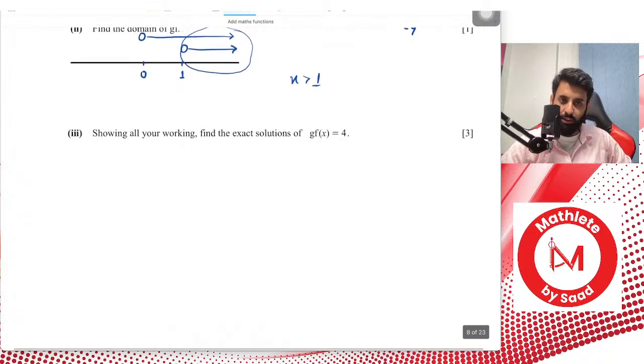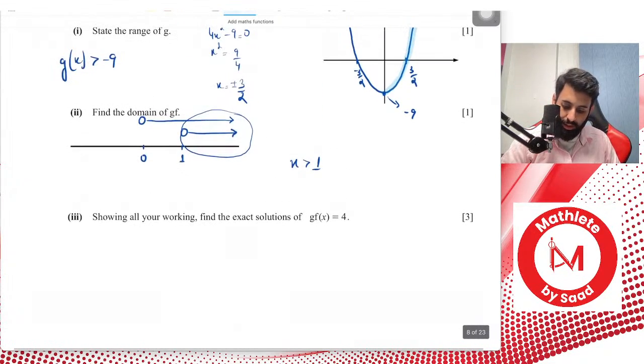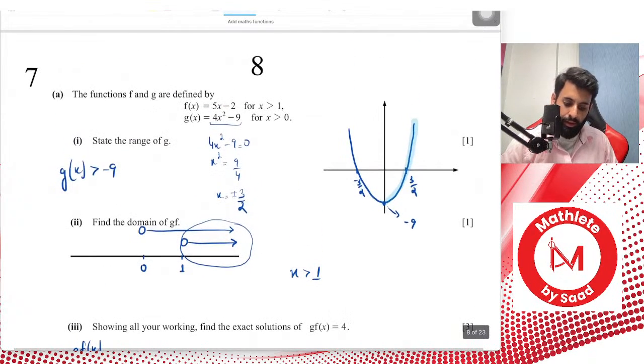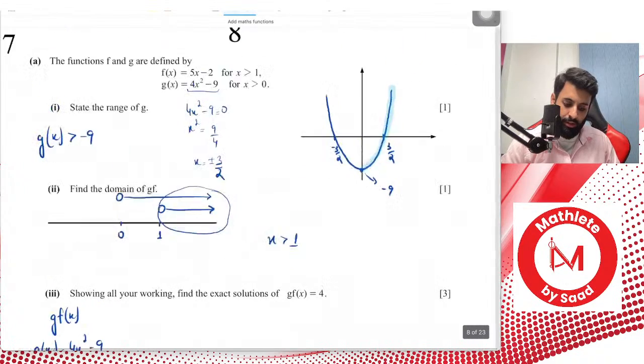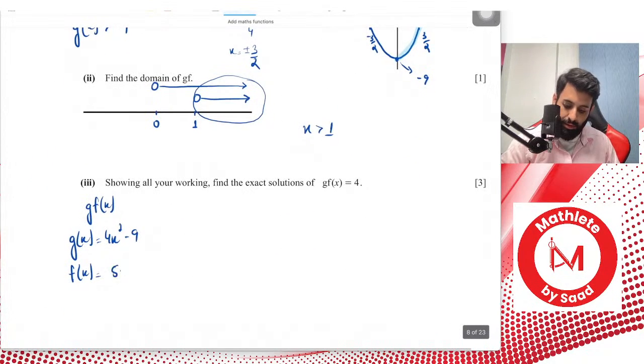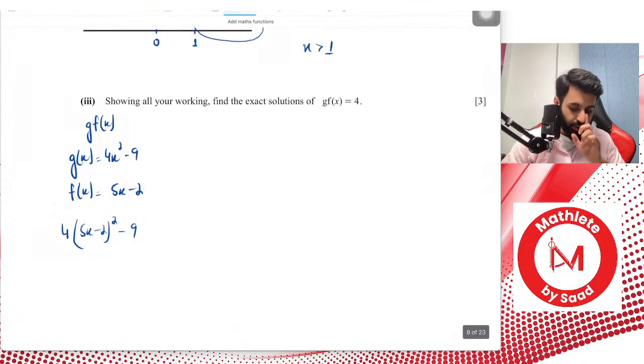Showing all your working, find the exact solutions of g of f of x equals 4. First things first, let's find out g of f of x before we can set it equal to 4. So let's write down function g here, which is 4x squared minus 9. Let's write down f of x here, which is 5x minus 2. Now we combine the two, which means 4 times (5x minus 2) the whole thing squared, minus 9. So this is what g of f of x looks like, and this is equal to 4. Not according to me, but according to the question.